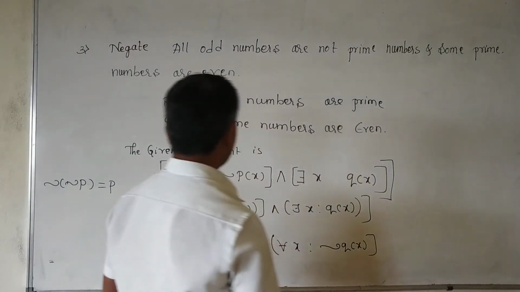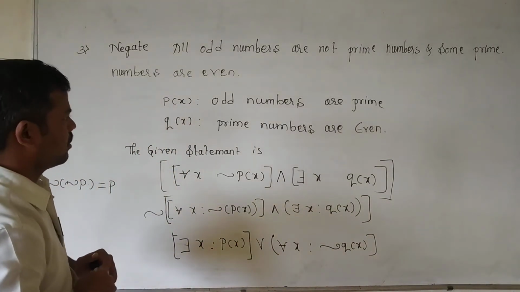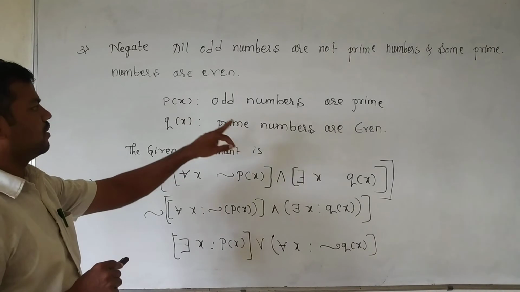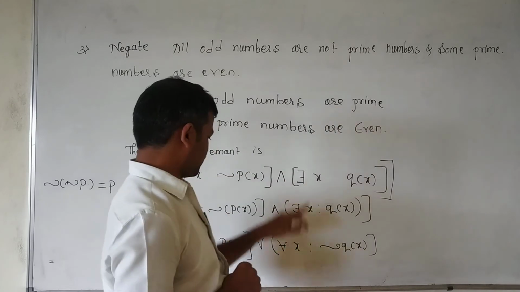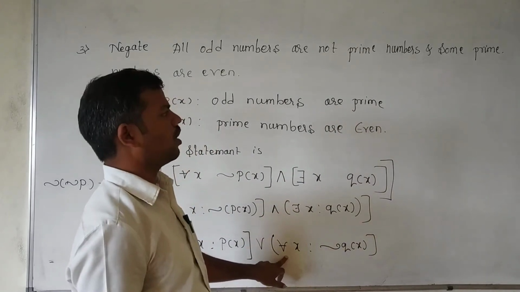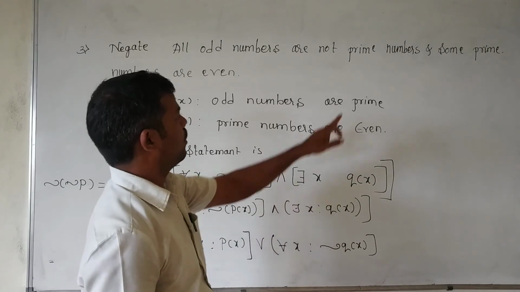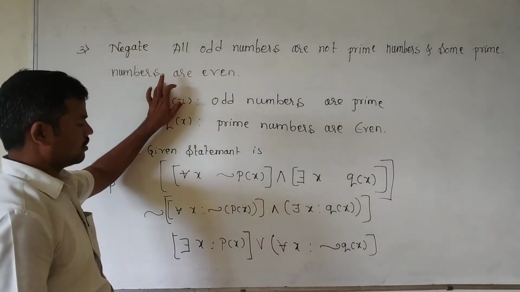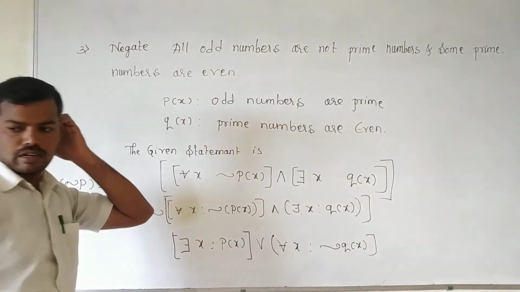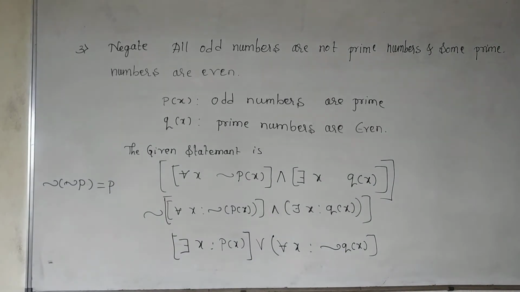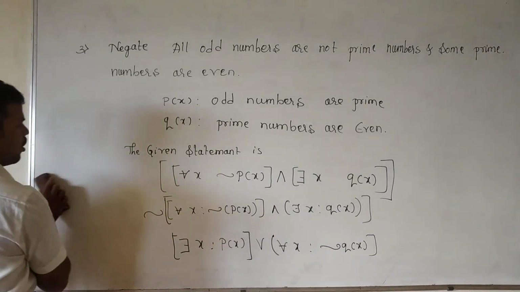There exists an odd number, there exist odd numbers that are prime numbers, and for all means all prime numbers. All prime numbers are not even.